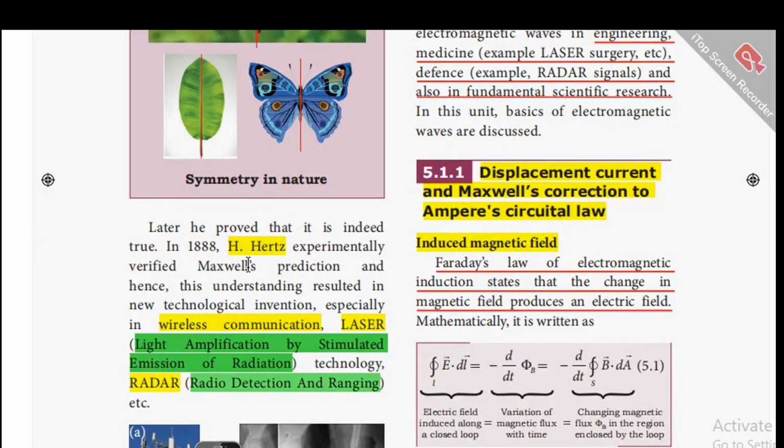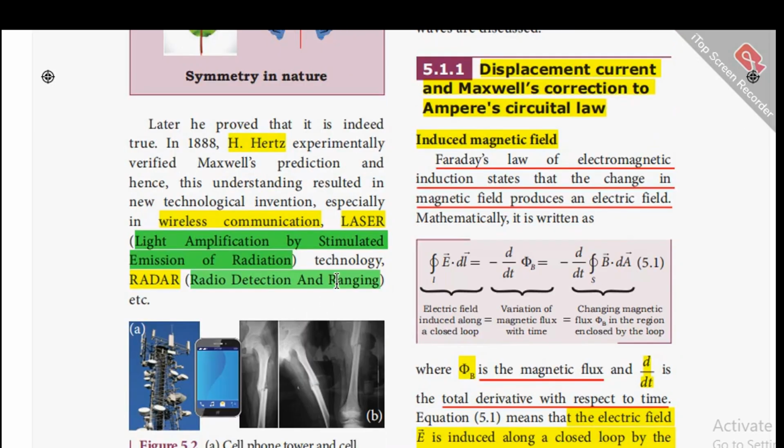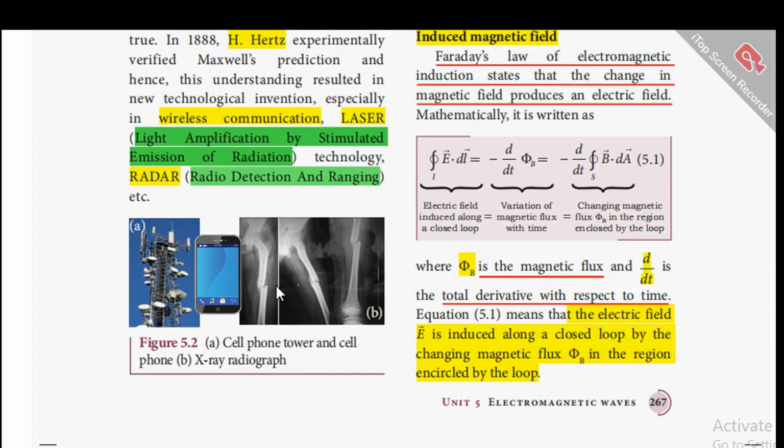And in 1888, Heinrich Hertz experimentally verified Maxwell's prediction, and hence this understanding resulted in new technological inventions, especially in wireless communication, laser, which is the abbreviation of light amplification by stimulated emission of radiation, technology, radar, the radio detection and ranging, etc. So the cell phone tower, the cell phone, X-ray radiograph, they are all based upon electromagnetic waves.